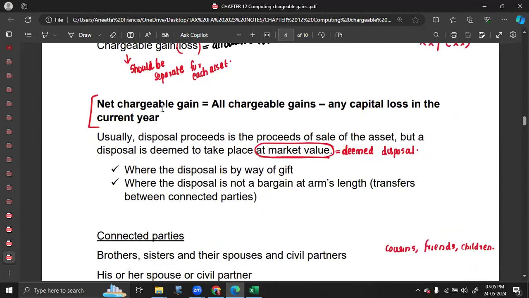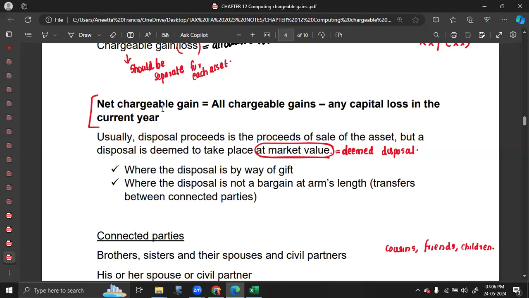Now, after individually calculating the chargeable gain, you need to net it off. So you have 5 disposals. You individually calculated the chargeable gain and allowable losses of 5 assets. Now you need to net off to calculate the net chargeable gain. If the net figure is positive, we call it net chargeable gain. If the net figure is negative, we call it net allowable loss. So net chargeable gain or net allowable loss is equal to all the current year gains minus current year capital loss or current year allowable loss.